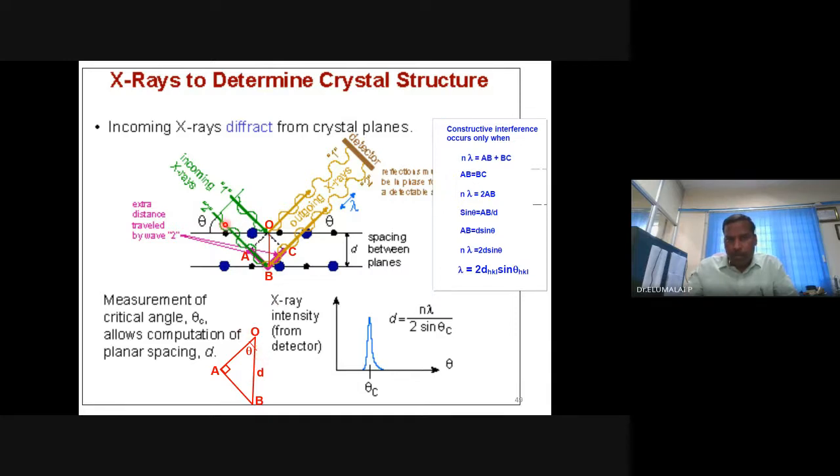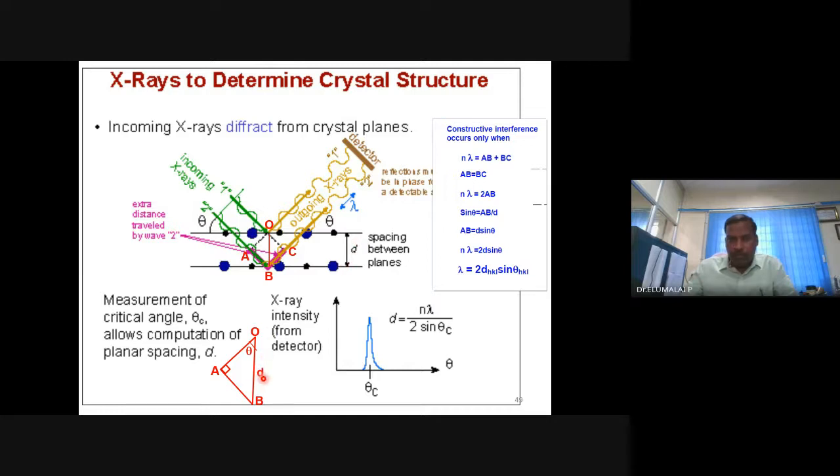So there is an incident radiation interacting with the subsurface material, making an angle theta. If this is theta, this also can be theta. Then I can take this right triangle OAB. In OAB, OB is the d-spacing, the interlayer distance.